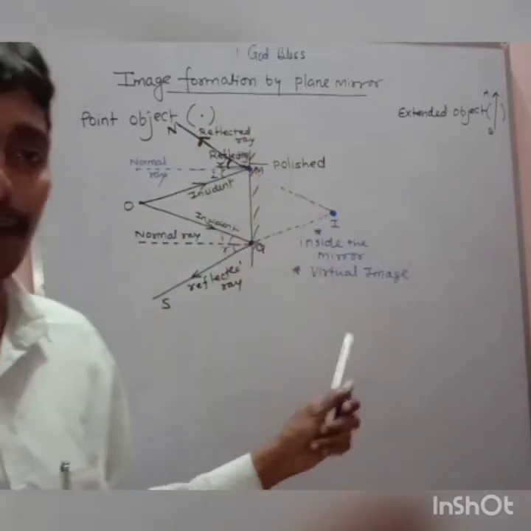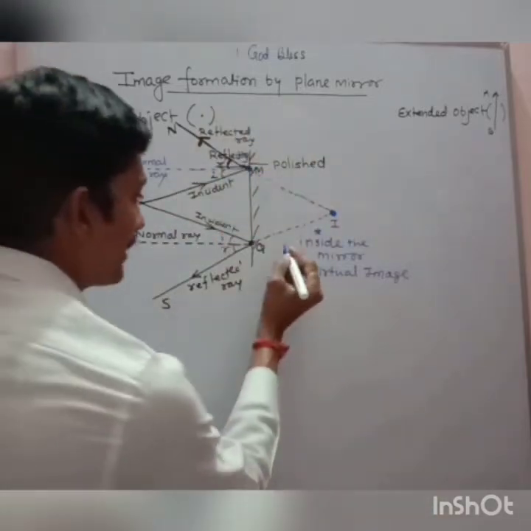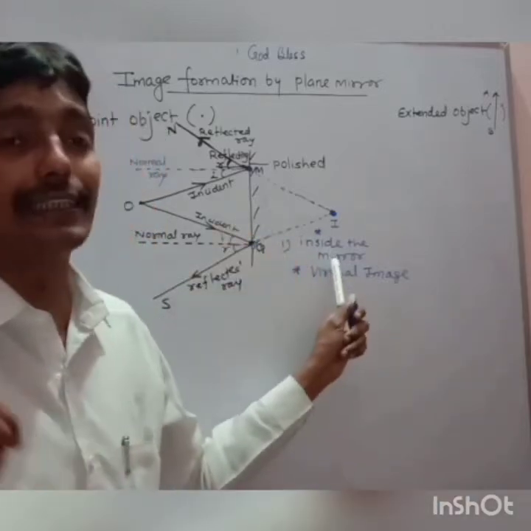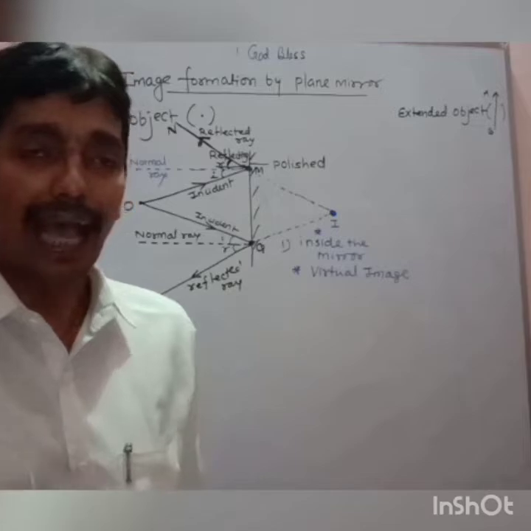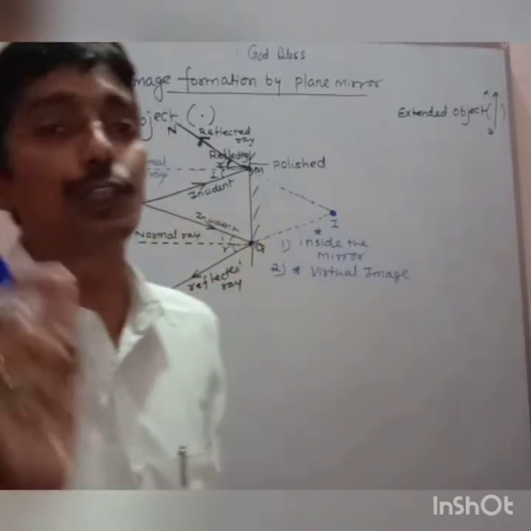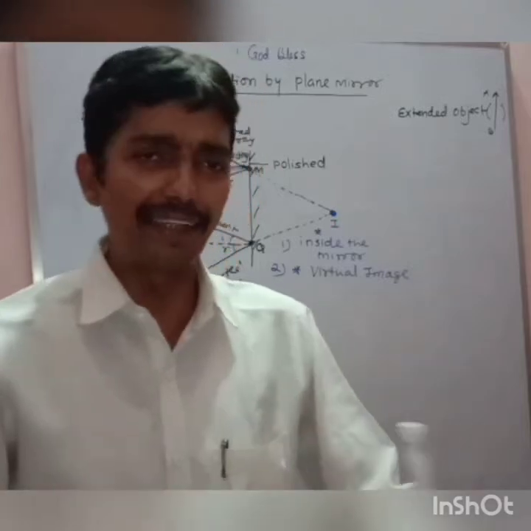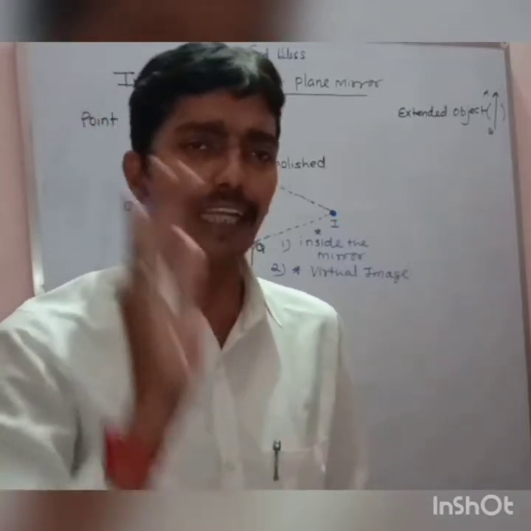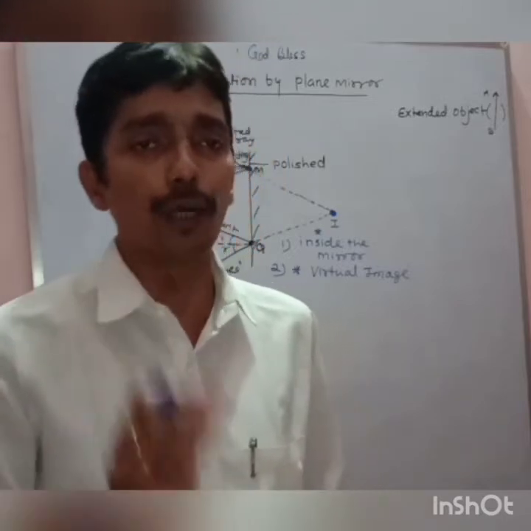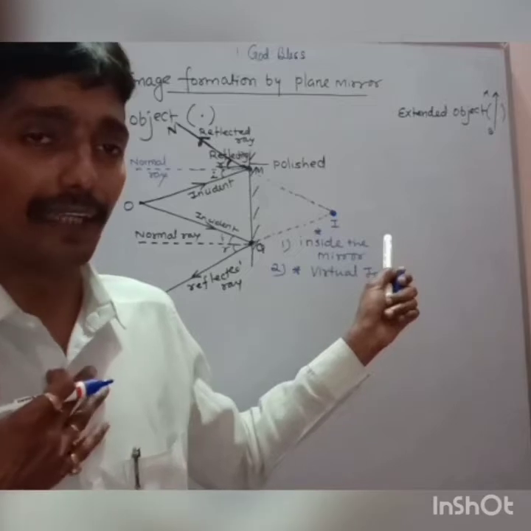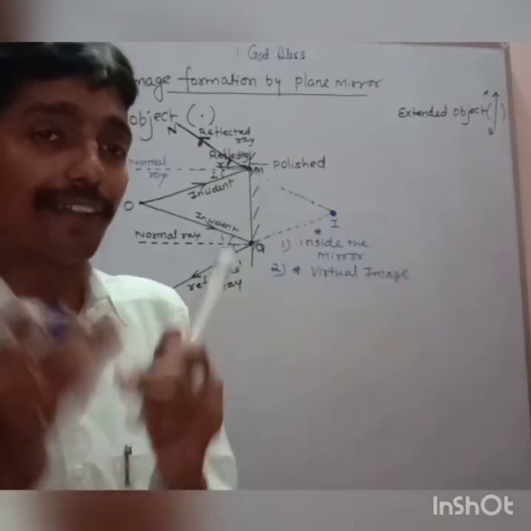Whenever the image is formed by the plane mirror, it will be formed inside the mirror. And second, the nature of the image which is formed is virtual. Any time you do plane mirror reflection, the image nature will be virtual, because they are not actually meeting. We did it in our imagination to get an image.